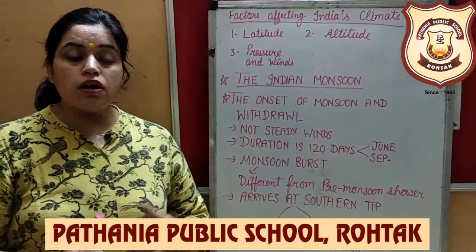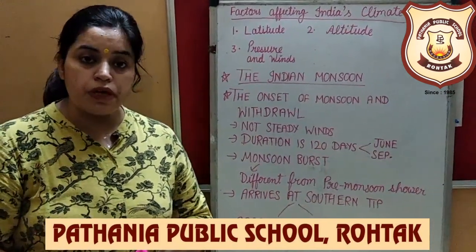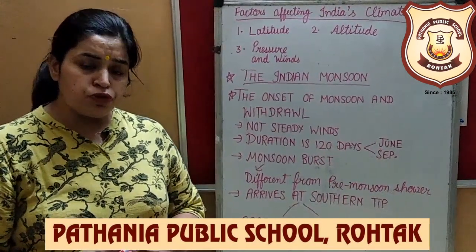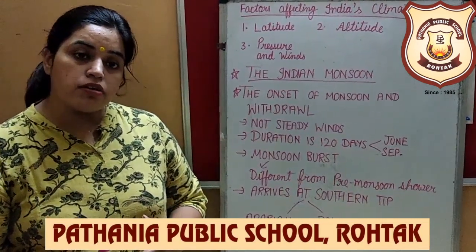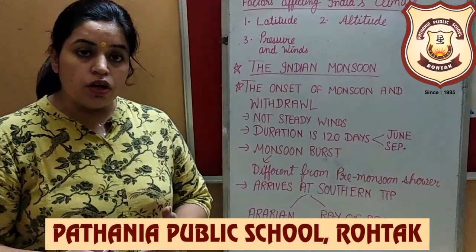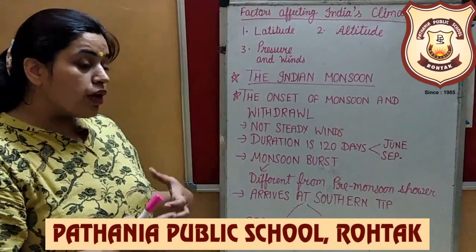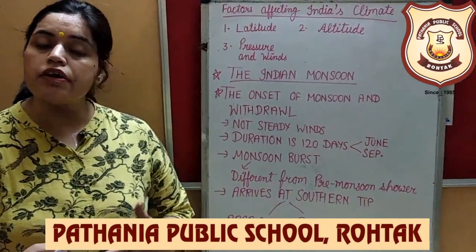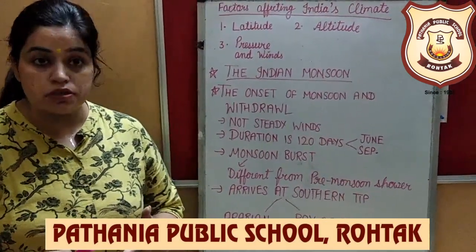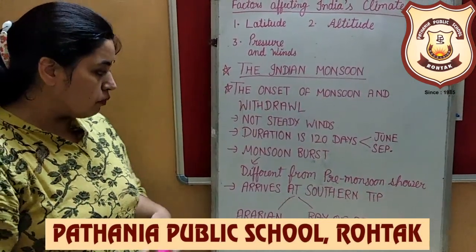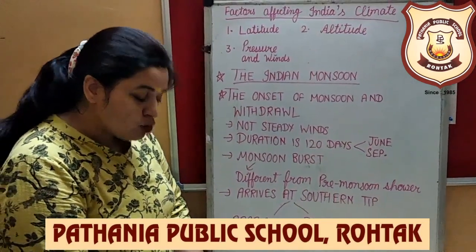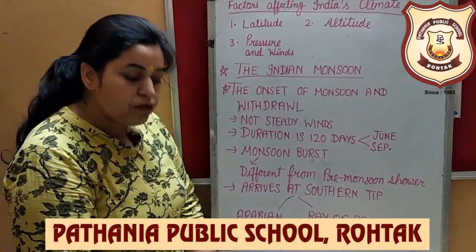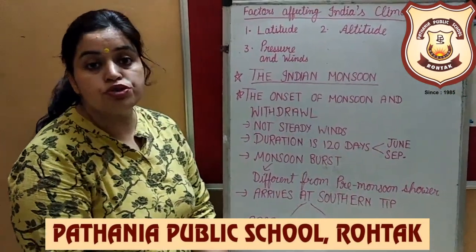When the monsoon arrives at any place, then for a few days it rains continuously. Then after that there is some break. Whenever there is continuous heavy rain, it is known as the monsoon burst. This monsoon burst is different from the pre-monsoon showers.